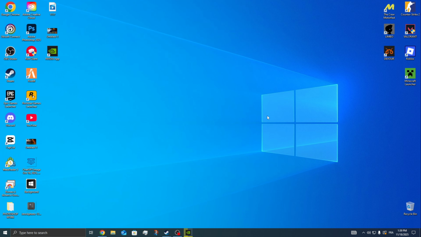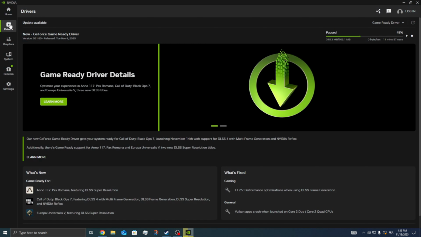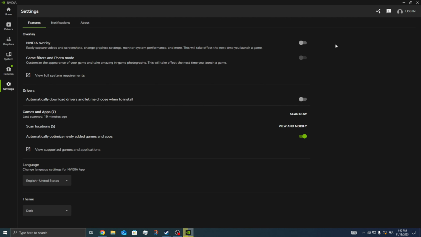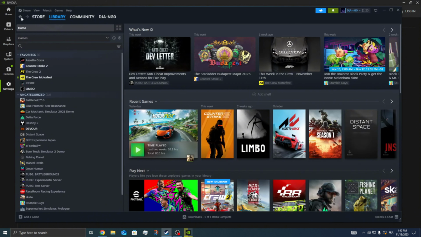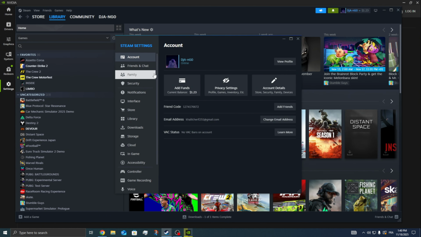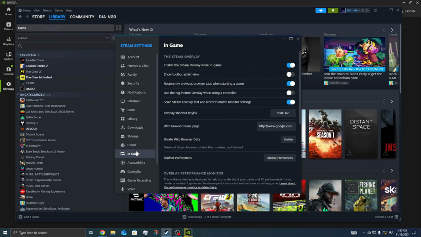Next, you should try to disable any overlays that might be enabled. So, for example, the NVIDIA app has an overlay. Go to Settings, and then from here, disable the NVIDIA Overlay by unchecking this box. Same for Steam. Click on Steam at the top left, then Settings, and in Game, make sure to disable Steam Overlay while in game from here.